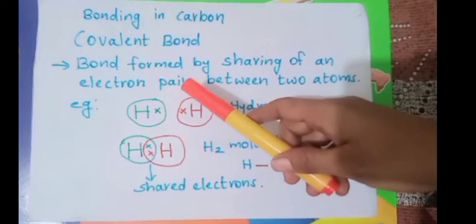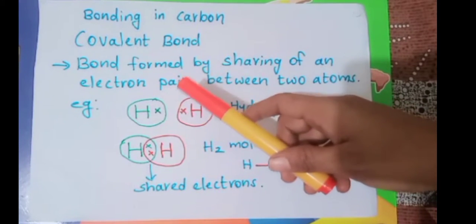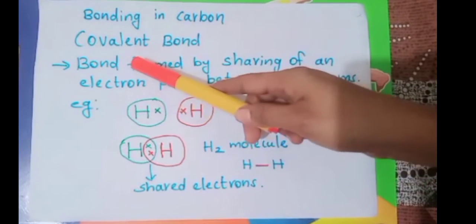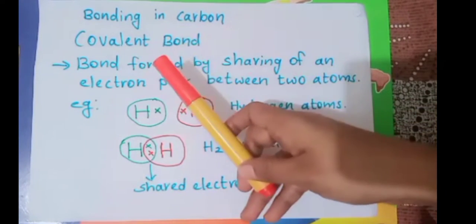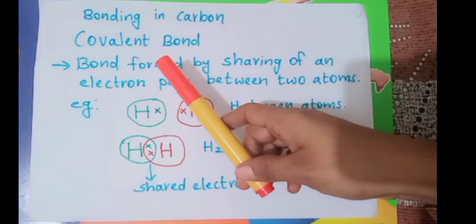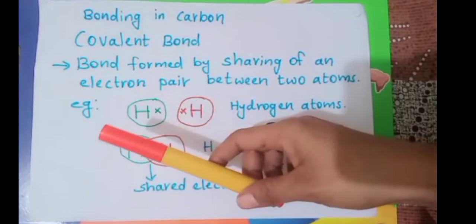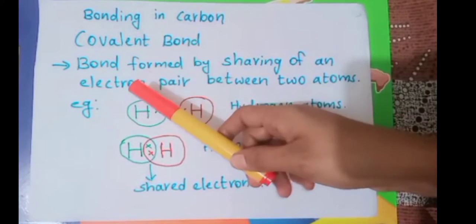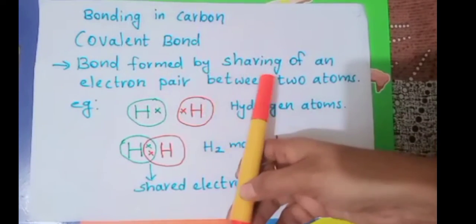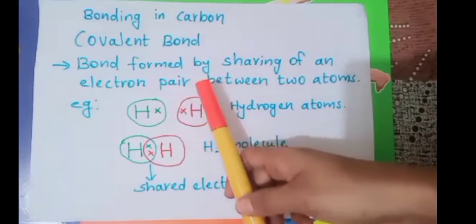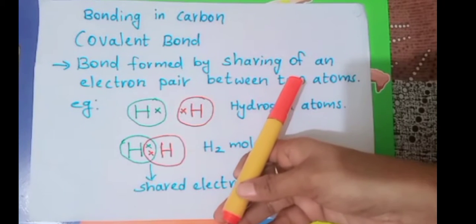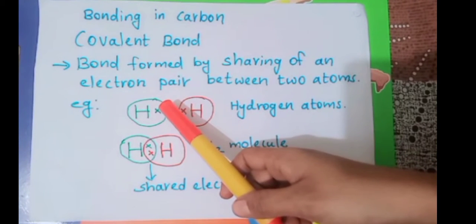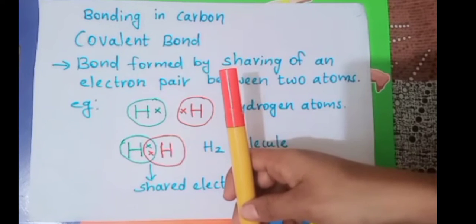First we are discussing the type of bond present in carbon compounds, and that is called a covalent bond, which you might have studied in previous chapters and previous classes. Once again we are discussing that. A covalent bond is a bond formed by sharing of an electron pair between two atoms. It is the sharing of electrons between the atoms.